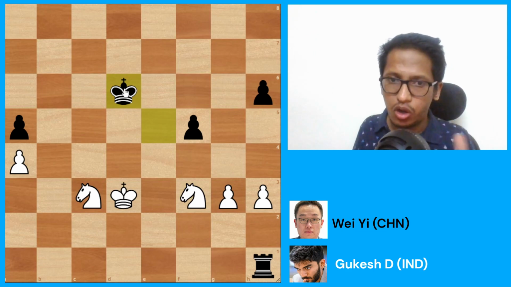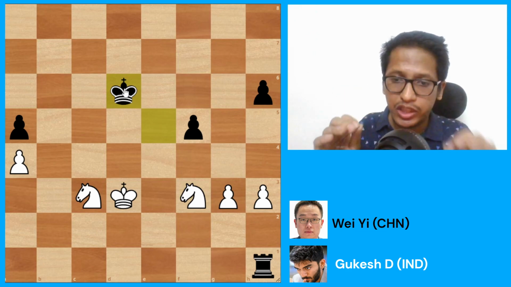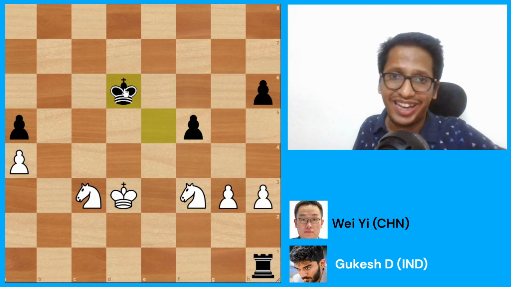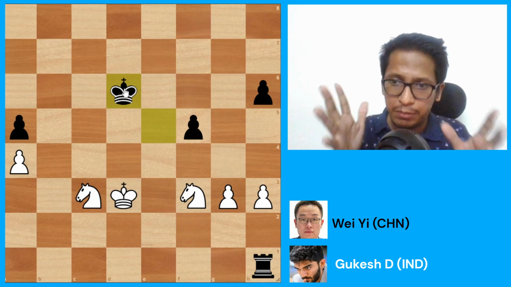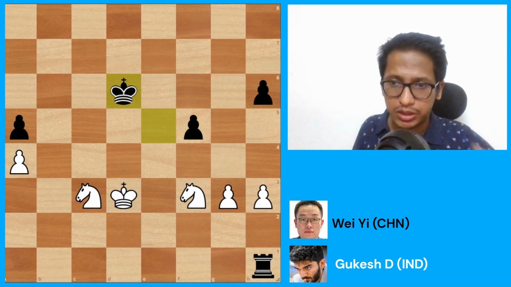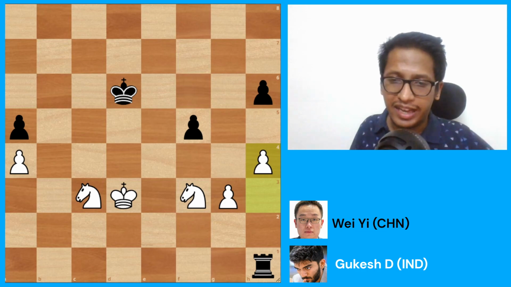This is like the top engine choice. Let me tell you, both players are down to a few minutes. Gukesh has like 3 minutes, Wei has 4 minutes. So both players are in time pressure. They don't have a lot of time to calculate the moves. But still they are finding all the best moves. King d6 happens. h4 is played.